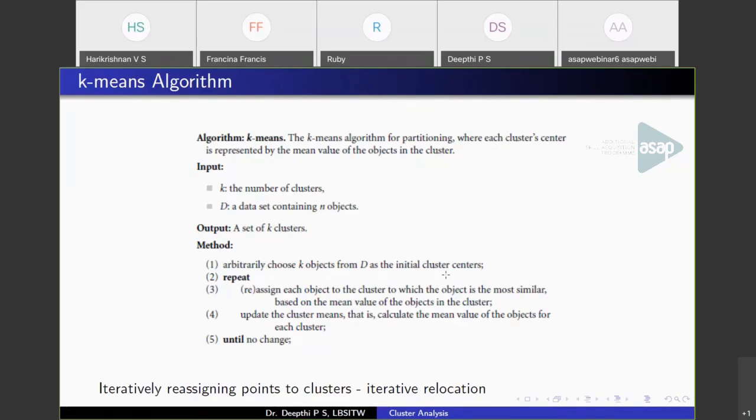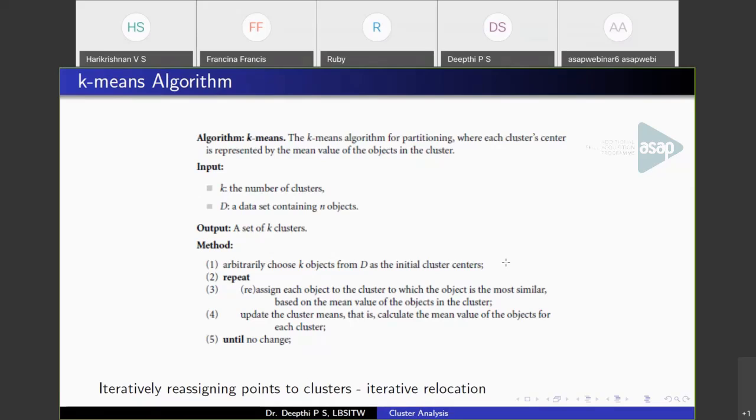After this, you have to calculate the mean of the data values belonging to a cluster. So now the centroid will be updated by the new means. The new centroid will be the mean of the objects belonging to a cluster. So once you have new means, you have to calculate the distance of every data point from the new mean, and again when you calculate the distance, some points will move from one cluster to another.